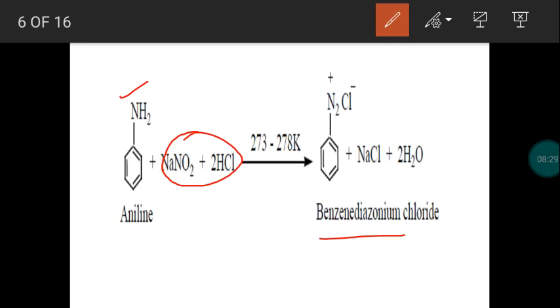Ethyl diazonium chloride is highly unstable, so further hydrolysis produces alcohol. Benzene diazonium chloride has somewhat more stability, but it will not last for a longer time; it is stable only for a short time. This is with the liberation of sodium chloride as well as water.